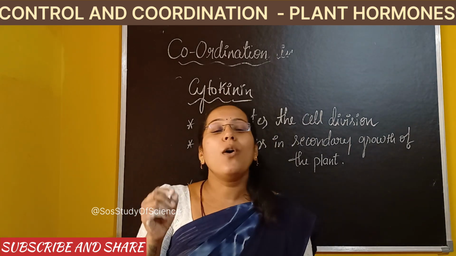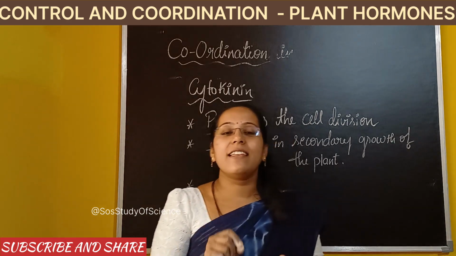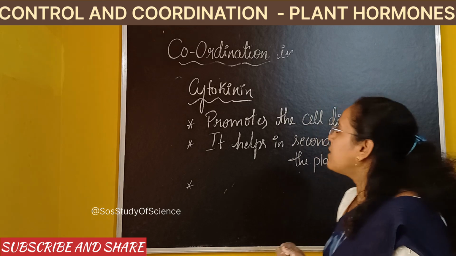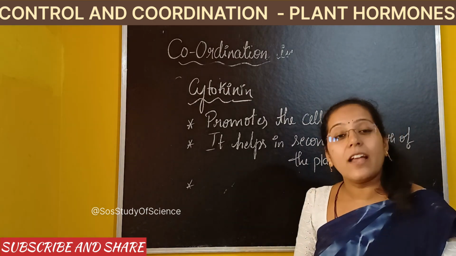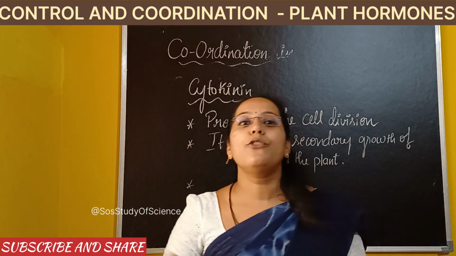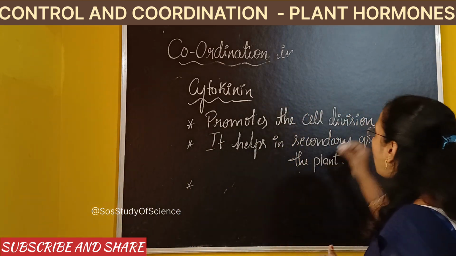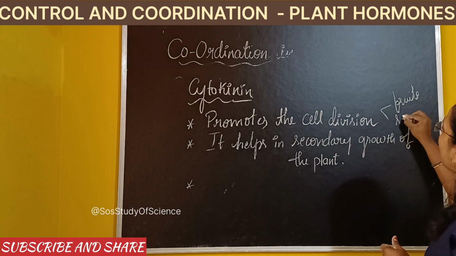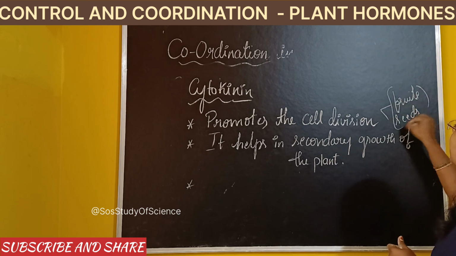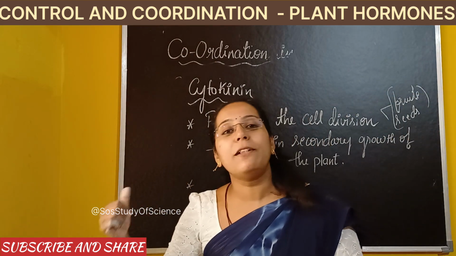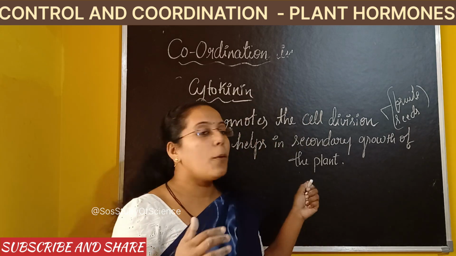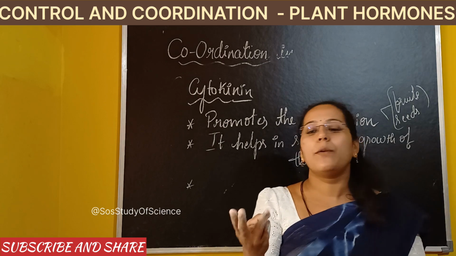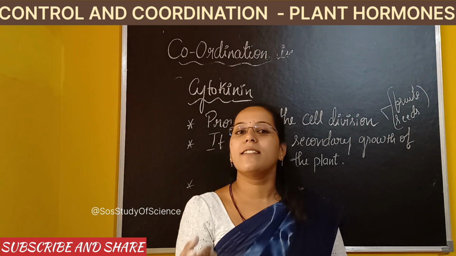Is that clear? So the rapid cell division, or we can see the constant amount of cell division, increases in the areas of especially fruits and also seeds. So we can see maximum amount of cytokinin in the areas of fruits and seeds. So this is a very important point to note. Sometimes they will also ask this point in the examination, especially in the multiple choice part. Okay. So I hope you're clear with the three hormones which I explained so far. One is the auxin, second one is gibberellin, and third one is cytokinin.